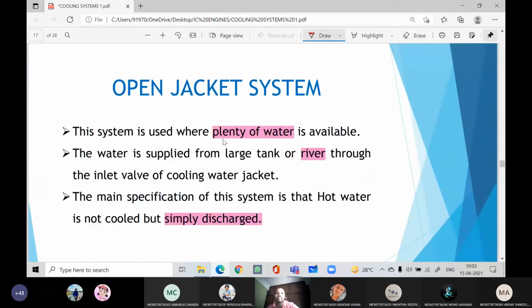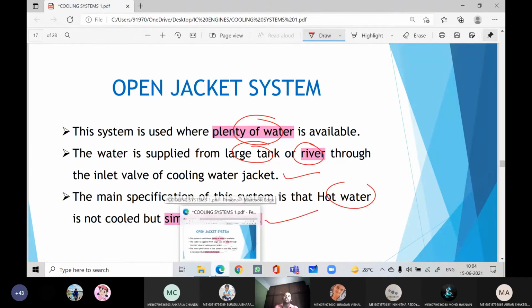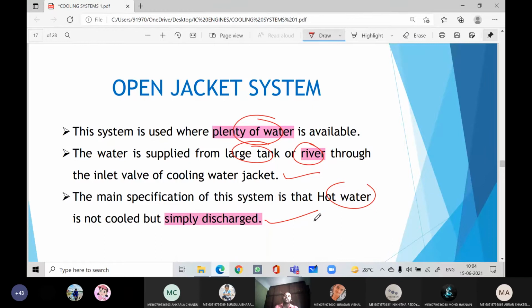We'll see the open jacket system. Here the system is used where plenty of water is available. The water is supplied from a large tank or the river through the inlet valve of the cooling water jacket. The main specification of this system is that the hot water is not cooled but simply discharged, because more water is available. Therefore we are using the open jacket system. In the open jacket system, there is no need of treating the water after absorbing the heat. Directly we can reject it, so it is useful only for stationary vehicles.